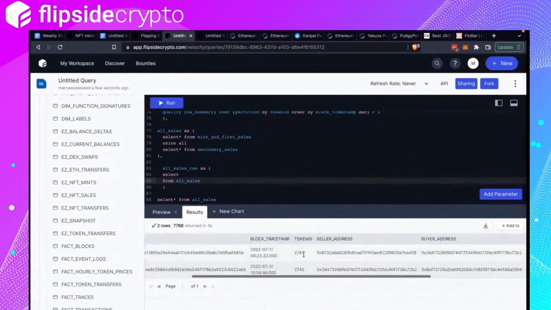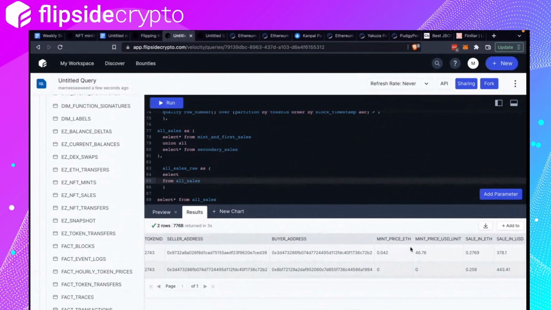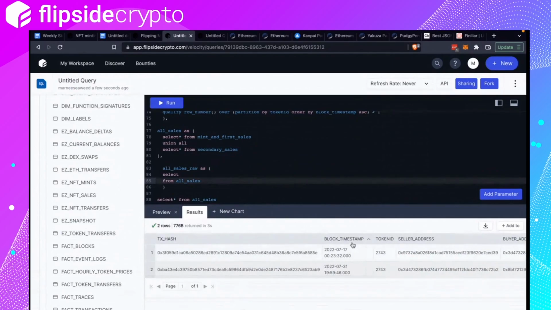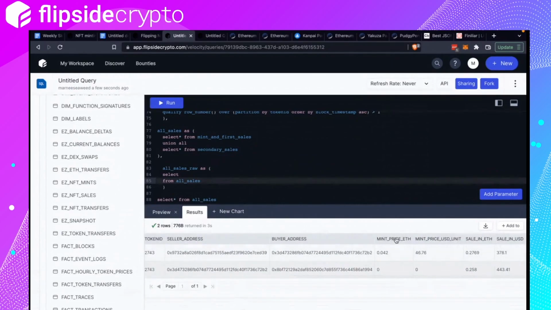Okay, so we know that the first transaction is a mint, right? So there's a mint price, and then it was sold for this price. The second sale has no mint, but it was sold for 0.25. We would create a new column that takes in the previous sale price as the initial price, if that makes sense.